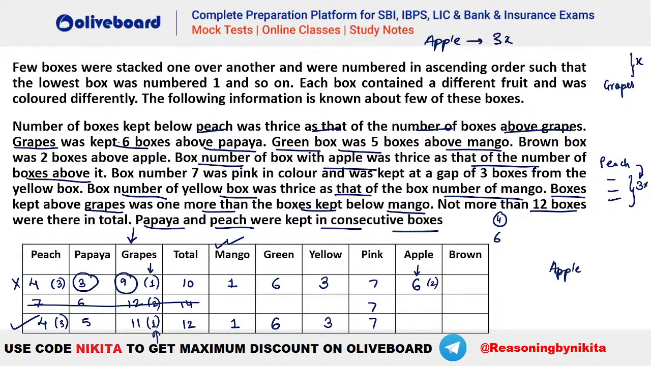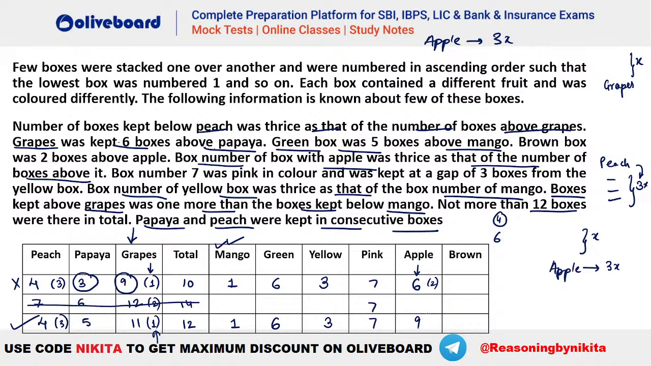It says the box number of apple was thrice that of the number of boxes kept above it. That means let's say if we have x boxes above, the box number of apple has to be 3x, right? This has to be the situation. That means this total has to be how much? 4x. If we talk about apple and the boxes above it, this has to be a multiple of 4. So what is the possibility for this apple? You will see the only possibility is when you take apple as 9.